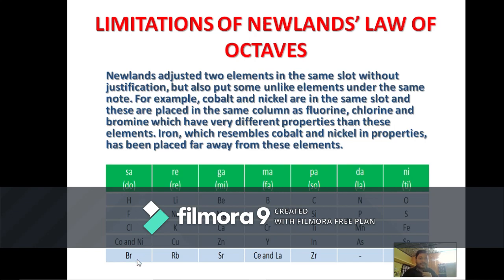So they are placed under the same note of Sa, but their properties do not resemble the other elements within the Sa note. Similarly, iron is very similar to cobalt and nickel, but it is placed far away from cobalt and nickel. So he could not give any justification. So this was his major drawback.